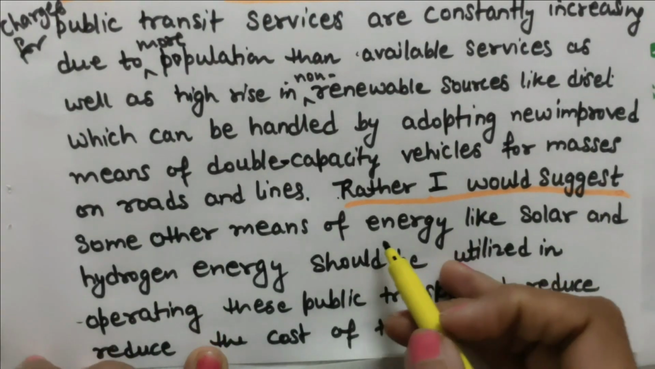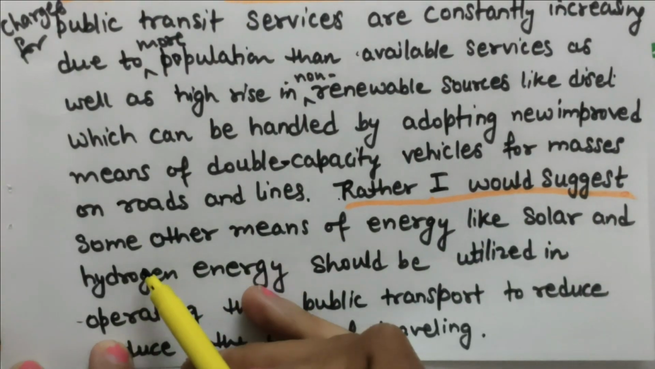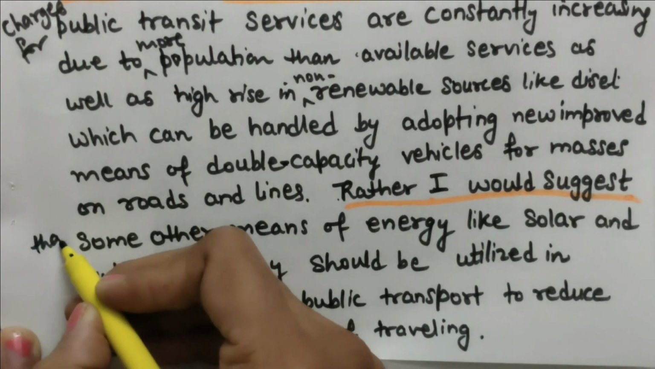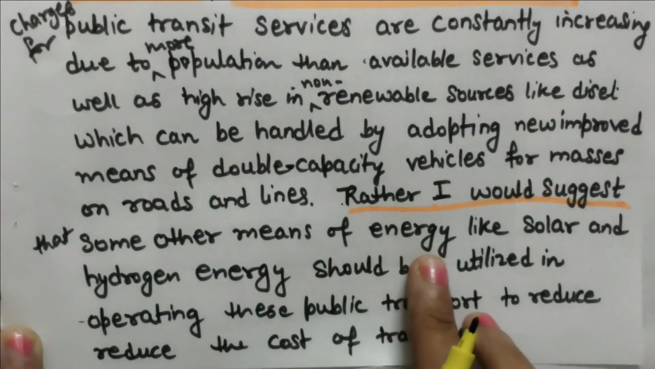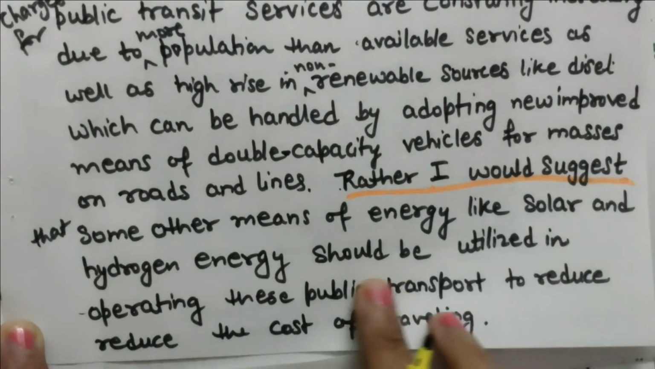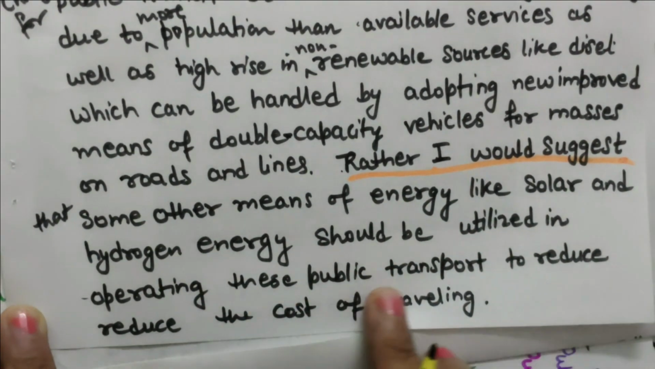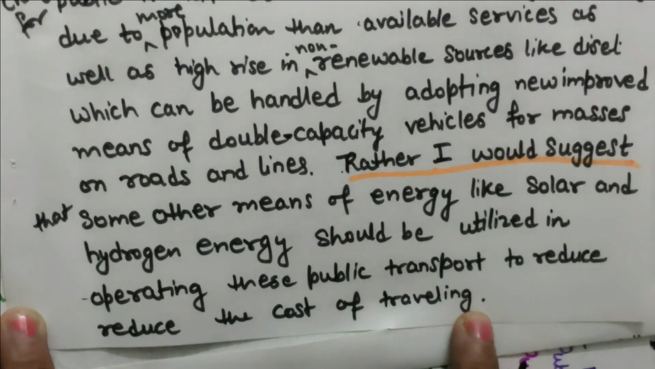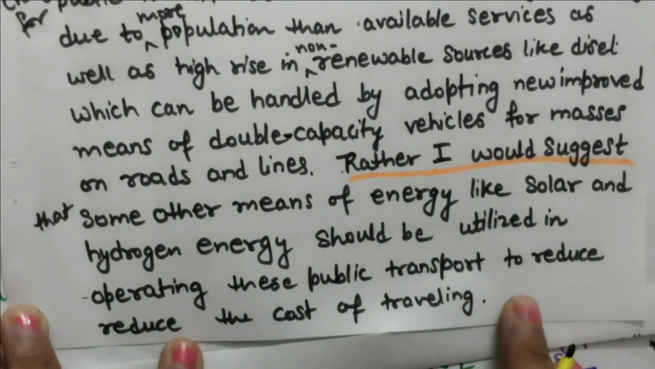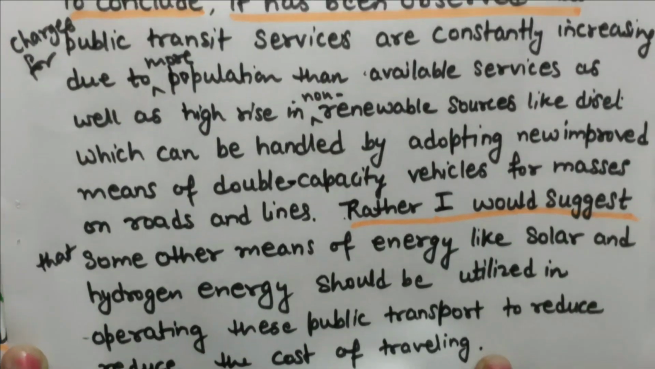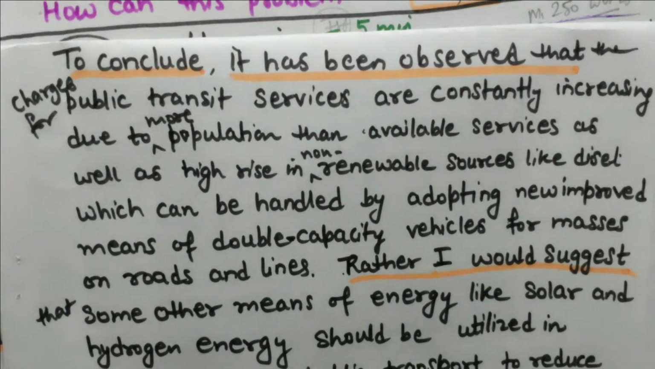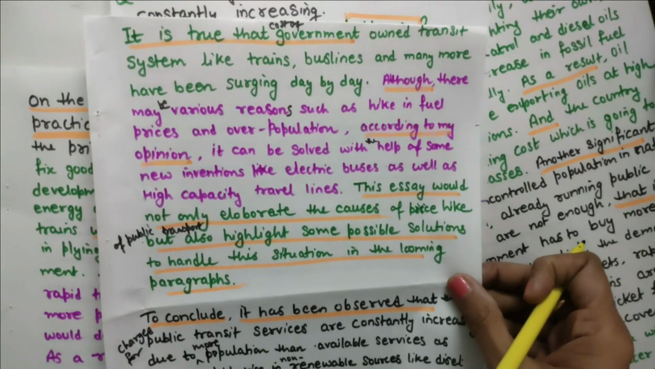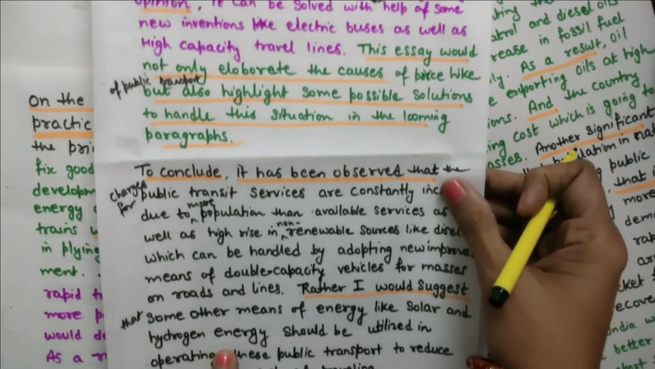See this, rather I would suggest that some other means of energy like solar and hydrogen energy should be utilized in operating these public transport to reduce the cost of traveling. Here I have finished my conclusion. See this, and you can see my conclusion and introduction. This is introduction and this is conclusion.